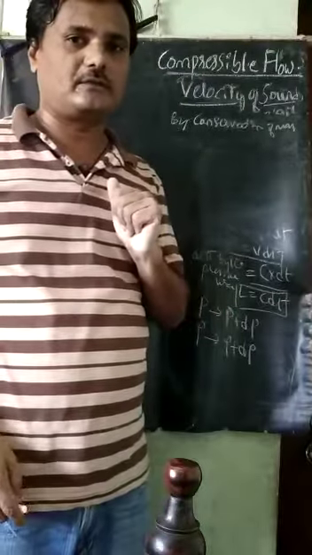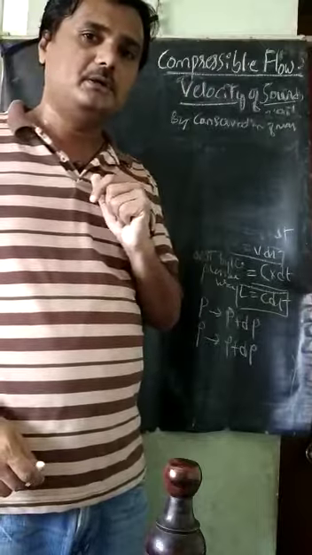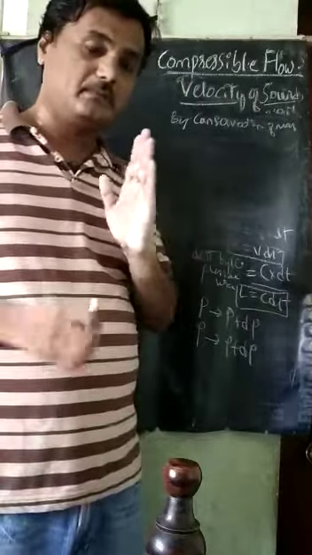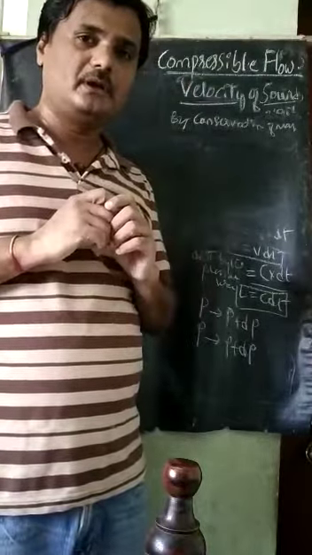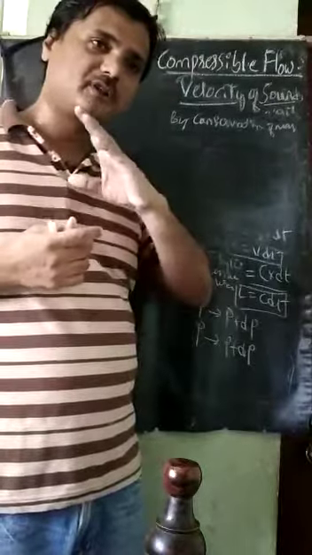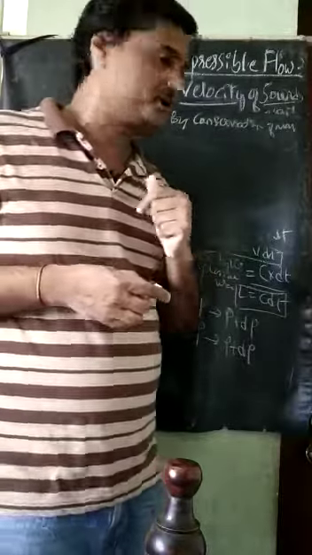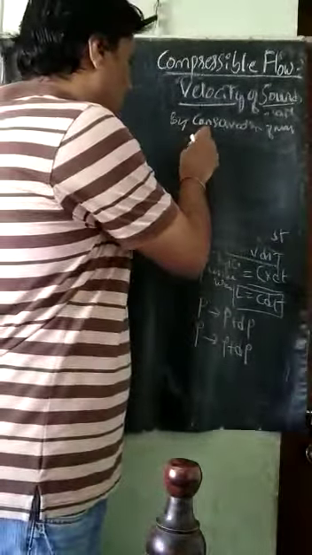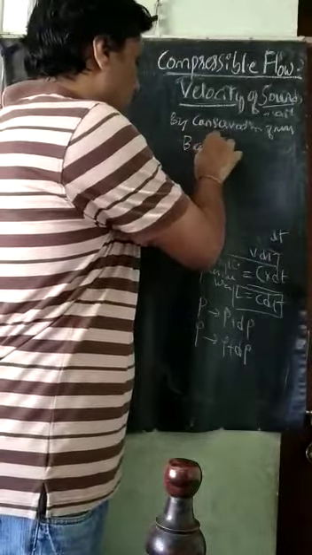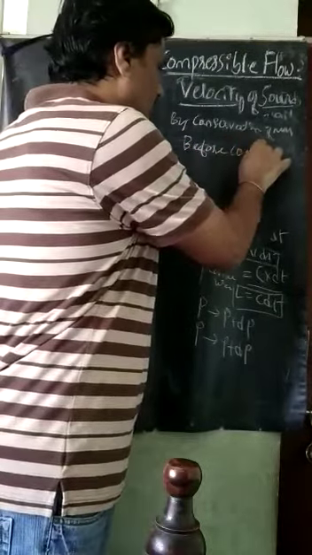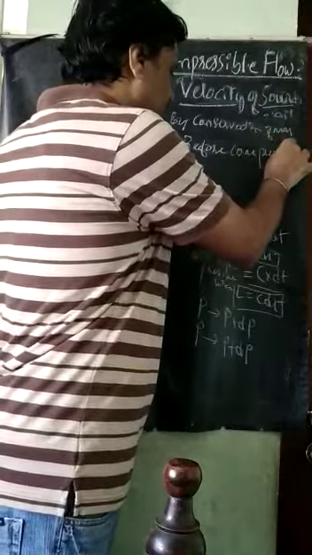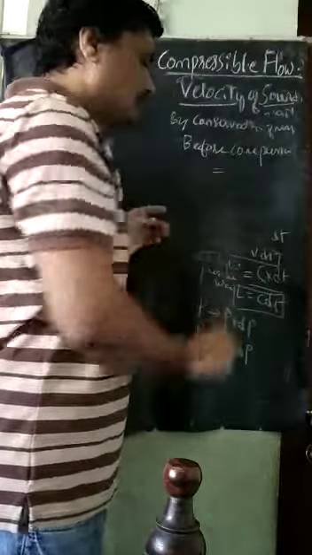two situations: one before the compression, before the moving of the piston, and one after the compression, when the piston has moved. First, I will take the situation before compression. Before compression, how much is the mass?